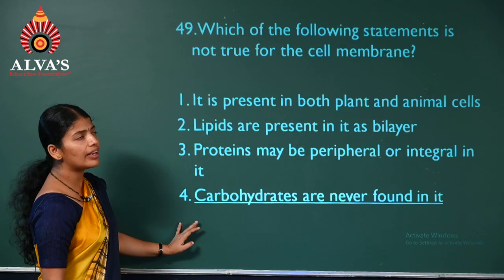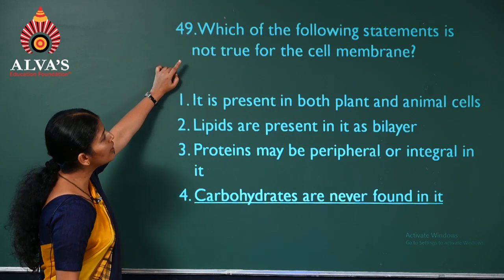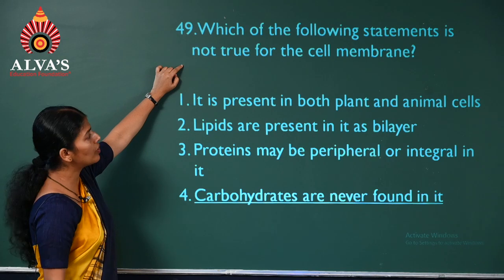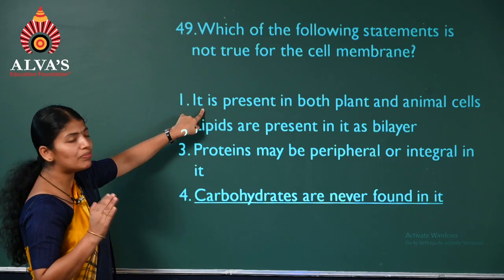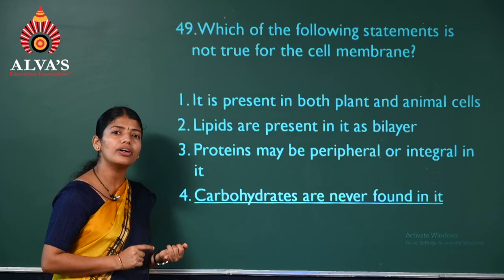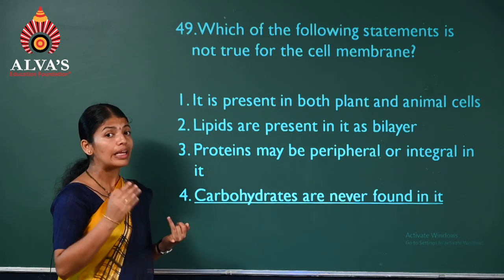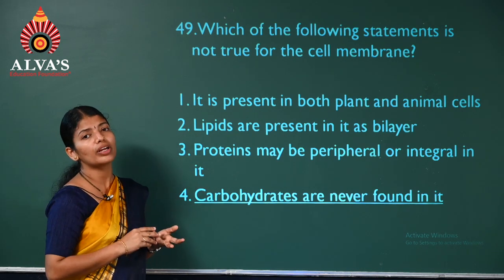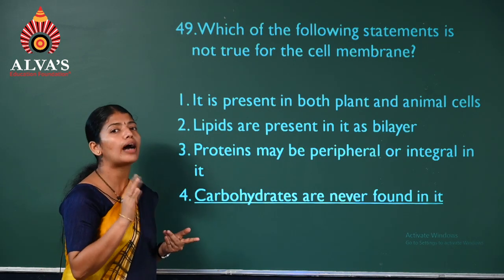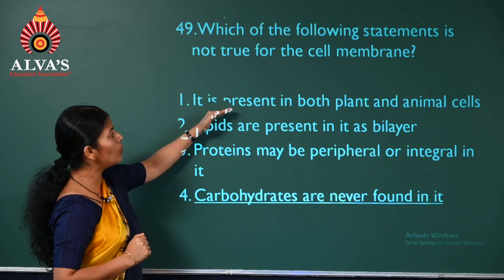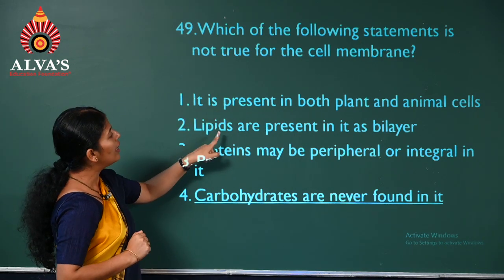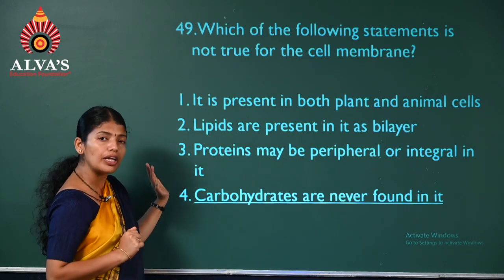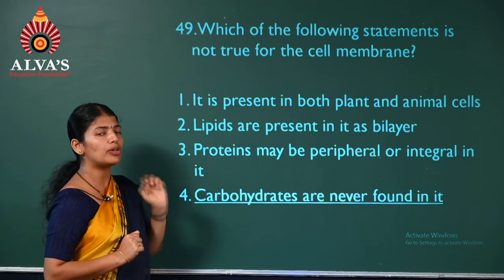Question number 49. Which of the following statements is not true for cell membrane? Okay. It is present in both plant and animal cells. Remember, it's there in plant cells inner to cell wall, in animal cells as an outer boundary, and even in prokaryotes they have the plasma membrane. So it's a correct statement. Lipids present as bilayer in it. We have learned that point. Yes, the arrangement also we have learned.